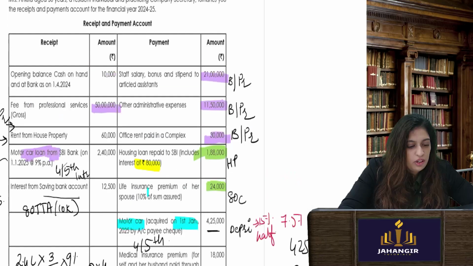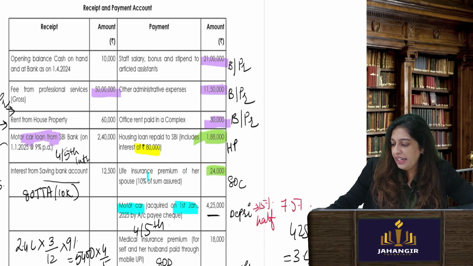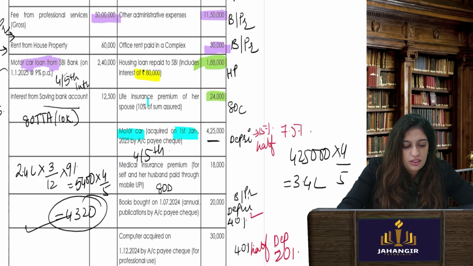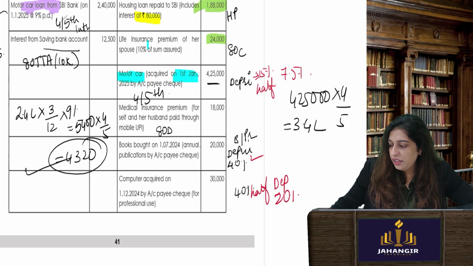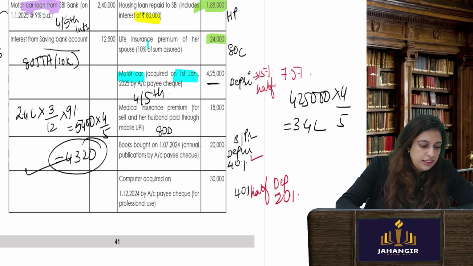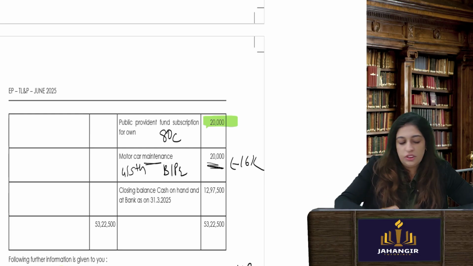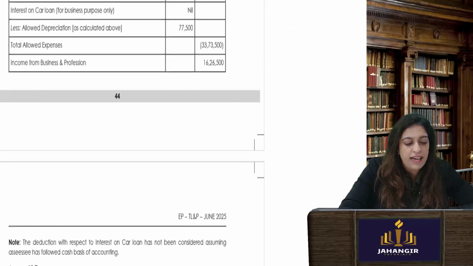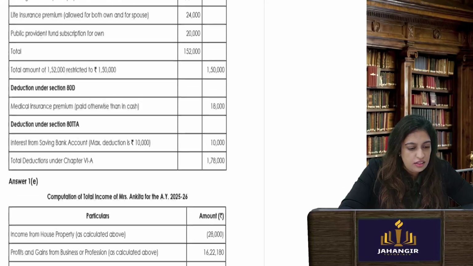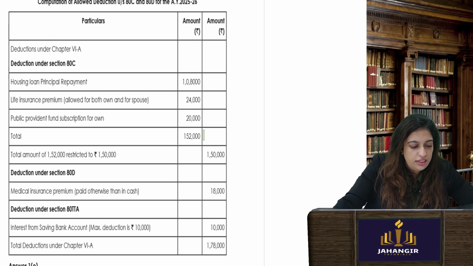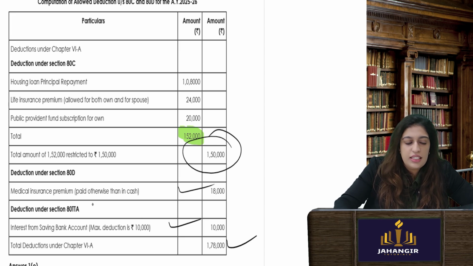So now because you have repaid out of 1,88,000, can I say 1,08,000 is the repayment of the housing loan principal amount plus life insurance premium plus 80C 20,000. So I'm getting 1,52,000. Maximum deduction 1,50,000. Okay. So you will take a deduction of 1,50,000. Medical insurance, fine. Interest from saving account we saw. These are the deductions available. Easy.